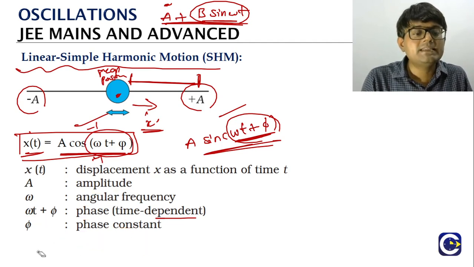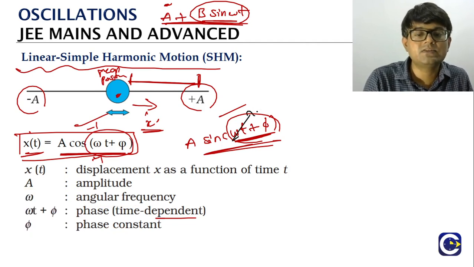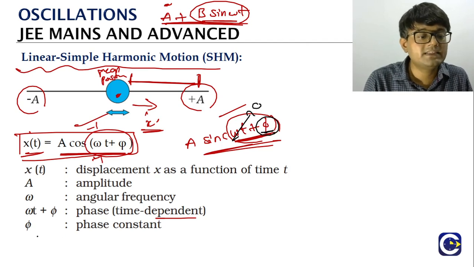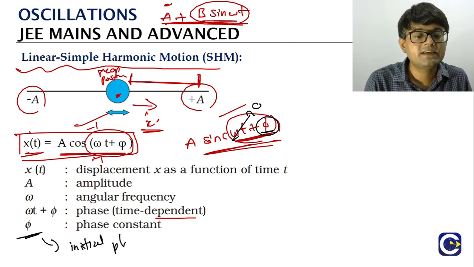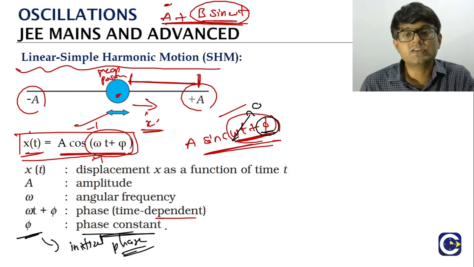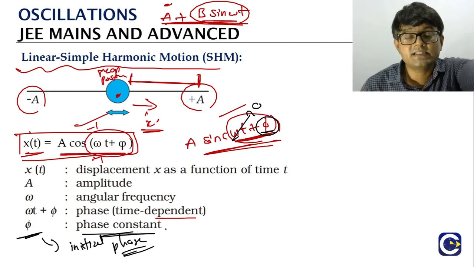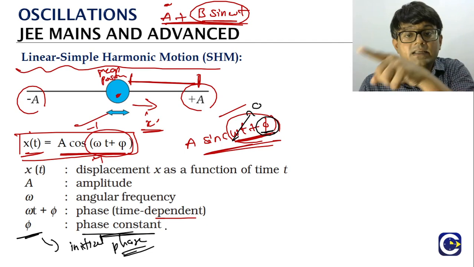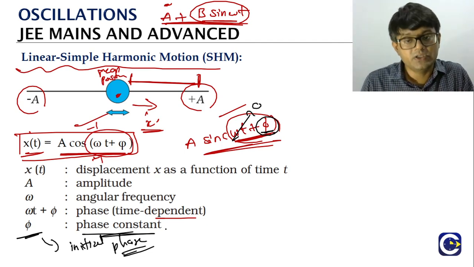And if you put t is equal to 0, this will vanish. The phase will be just what? Phi. That is the reason why this phi will be called as the initial phase. We can also call it the phase constant. What is this phi? The initial phase or the phase constant. What it represents? It represents the position of the particle at the starting time, which is t is equal to 0.